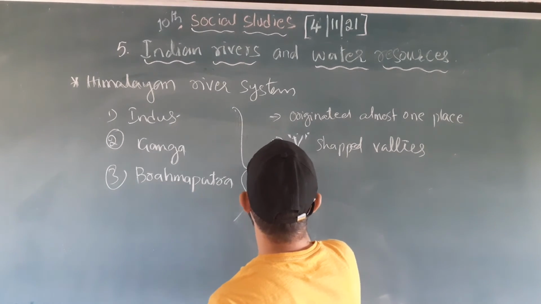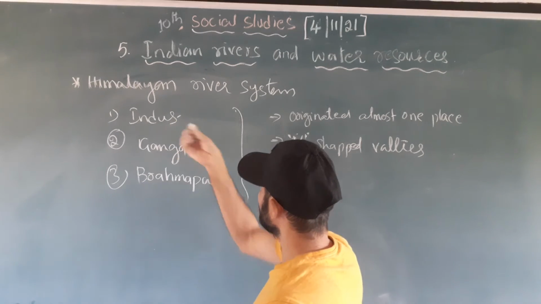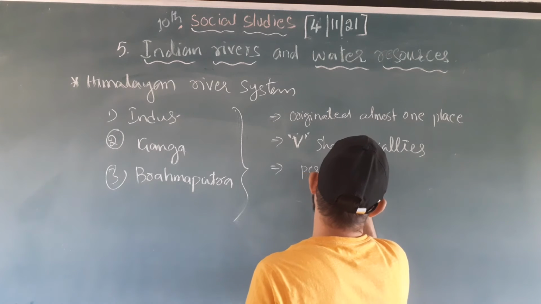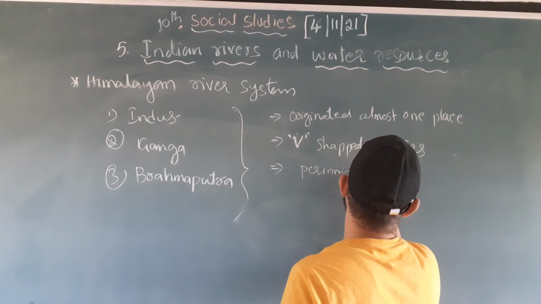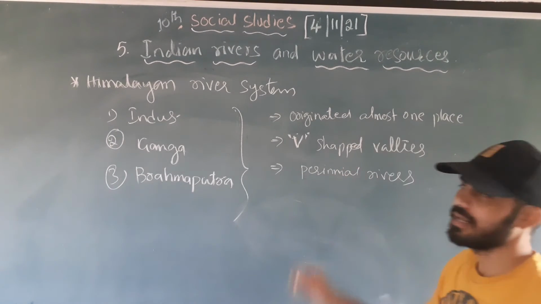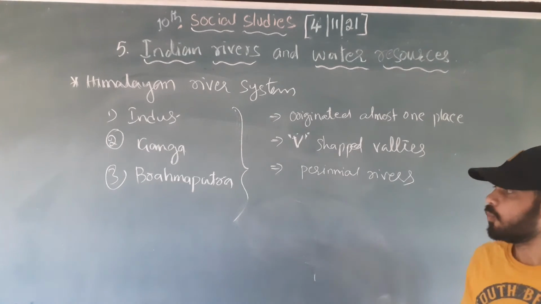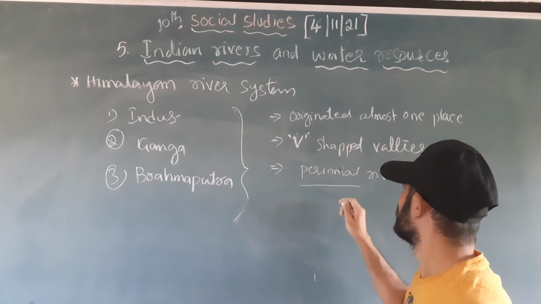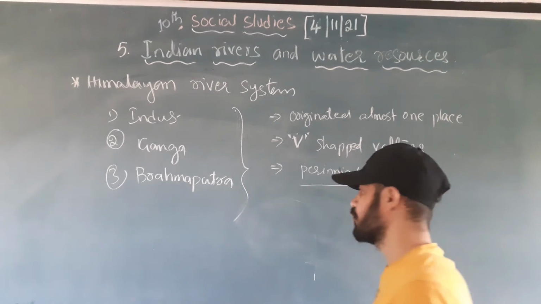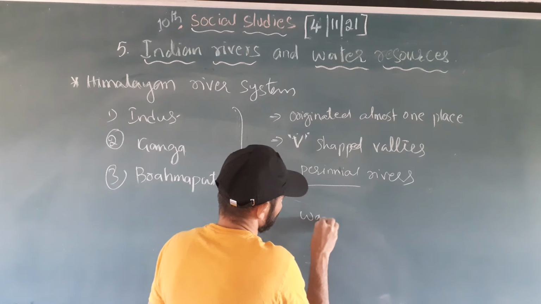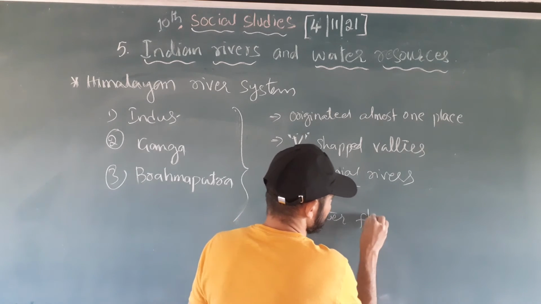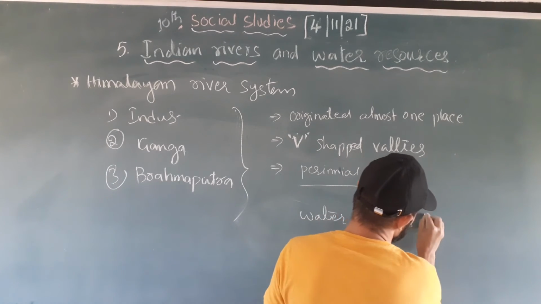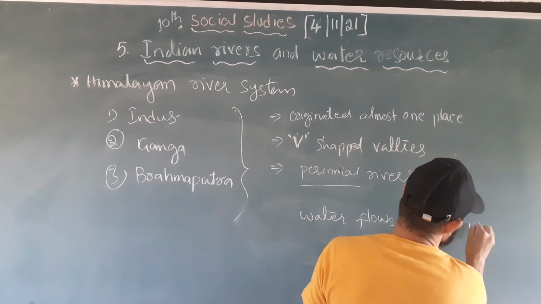And the third and important one: the Himalayan rivers are perennial rivers. What does perennial mean? Perennial means the river's water flows throughout a year.